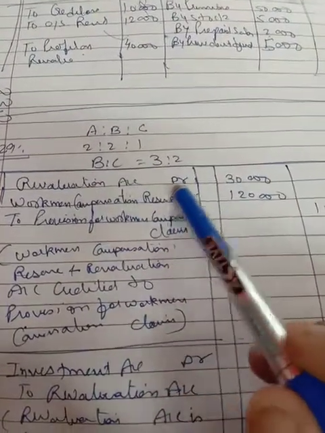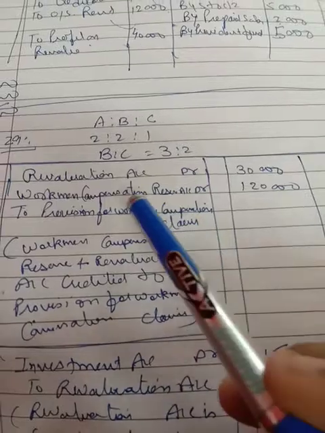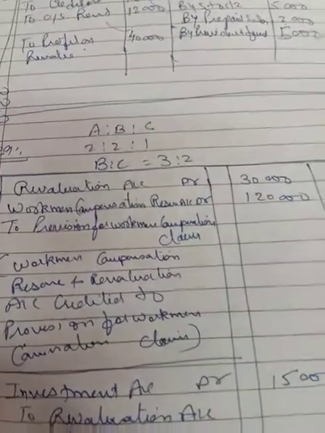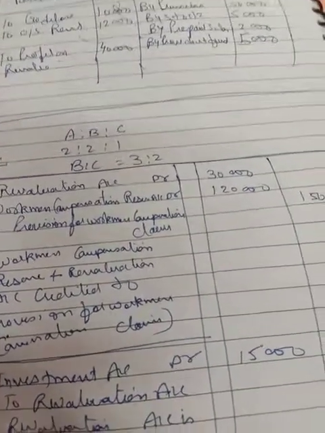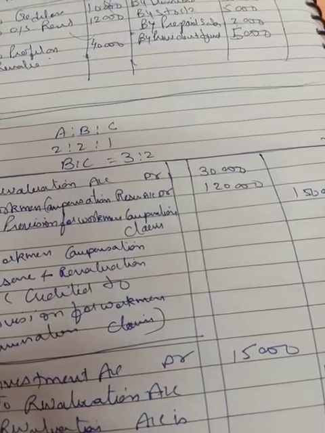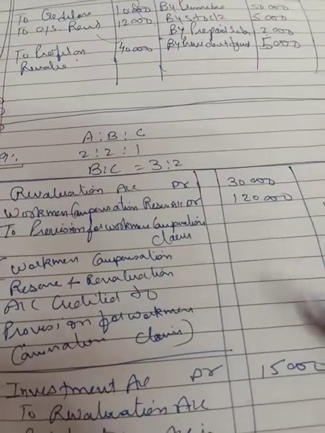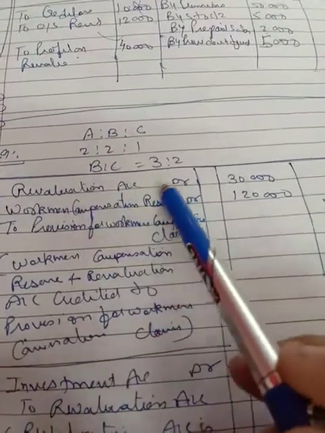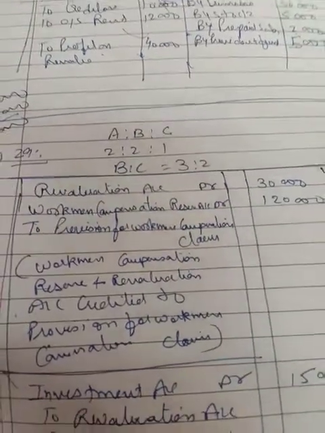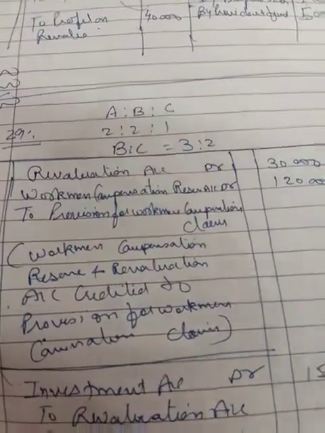Revaluation account will be debited with 30,000. It means if the workman compensation reserve is not enough to pay off the liability of claim for workman, then you have to charge the amount from revaluation account debit. So who will bear this loss? The partners will bear the loss of revaluation account.